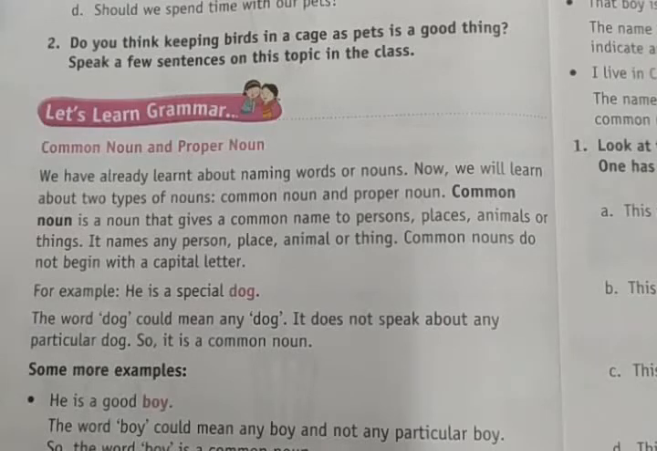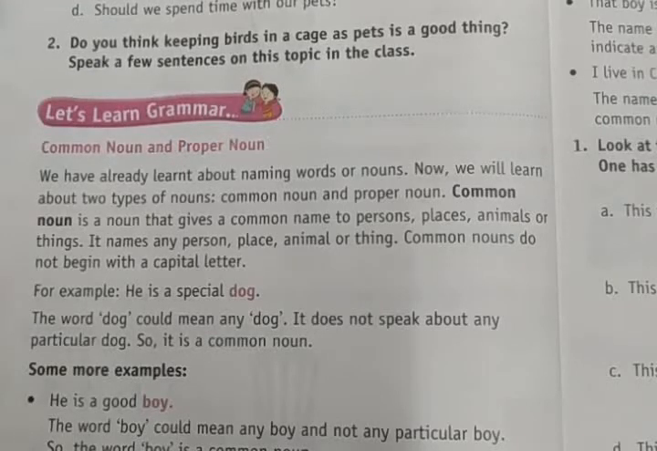Very simple. For example, a boy, a girl, man, woman, place, dog, etc. are called common nouns. A boy's name, for example, Rajesh. Rajesh is the boy's name. That is called a proper noun. Rani means girl's name. Rani is the proper noun. The girl is a common noun and the girl's name is a proper noun.